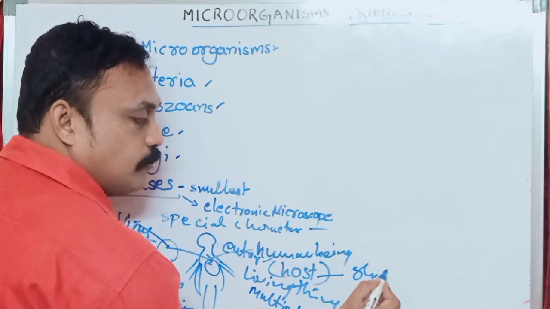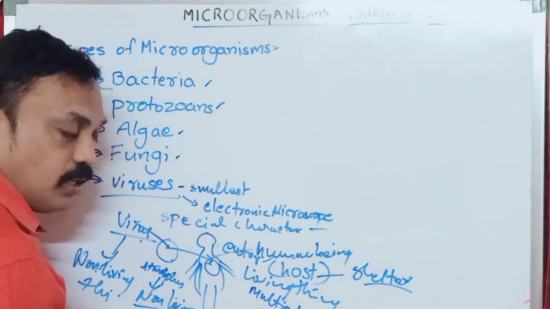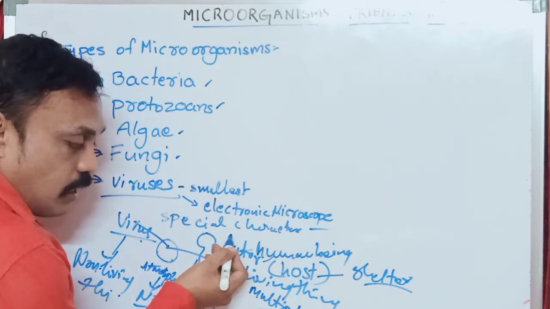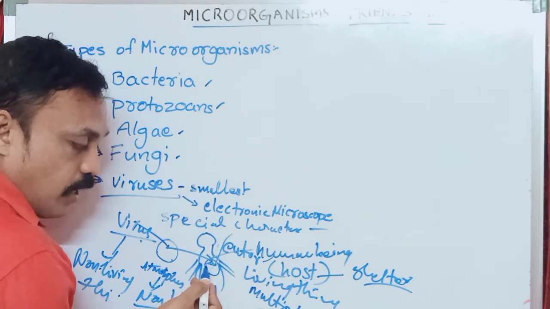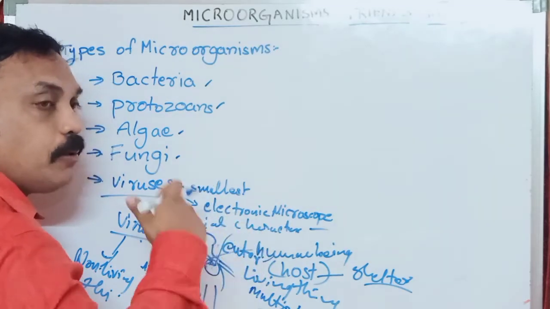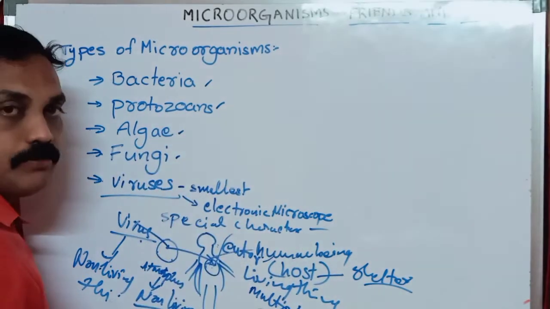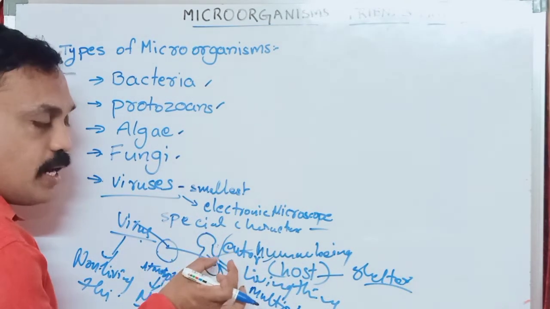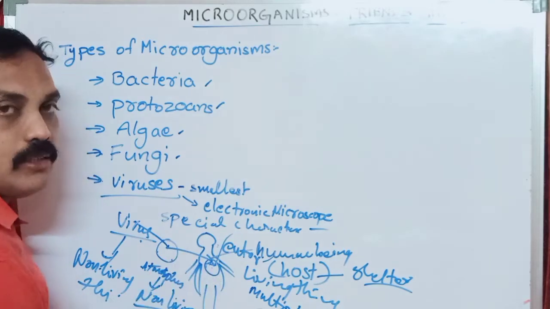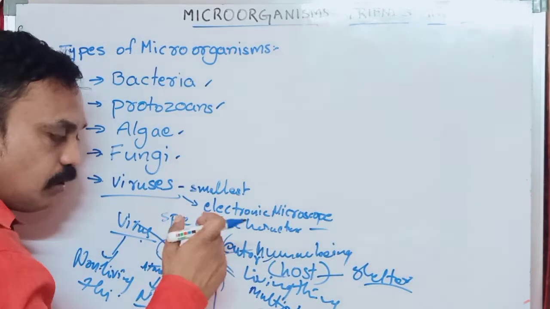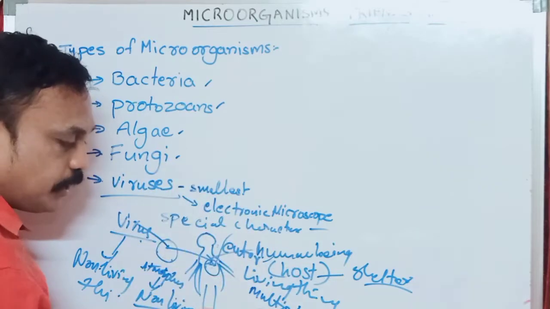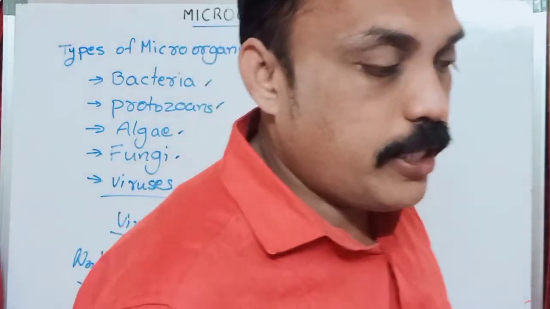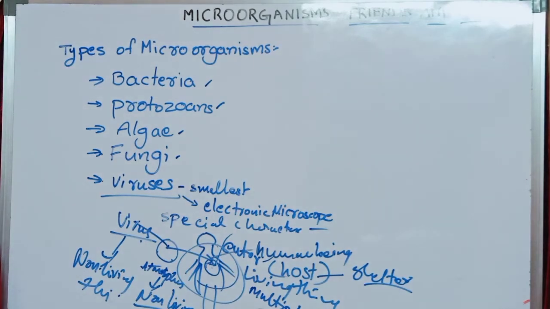Host means which organism gives shelter. For example, not only human beings, animals also. When the viruses enter into the body, the virus multiplies and develops its generation. That means viruses develop only in the host body, in living cells only. That is important. In non-living cells, viruses cannot develop.